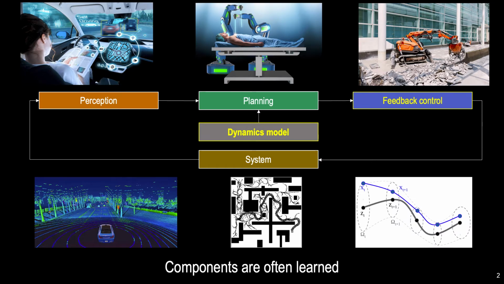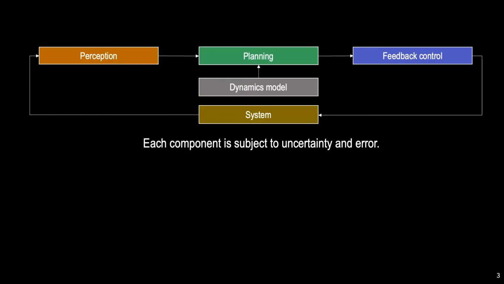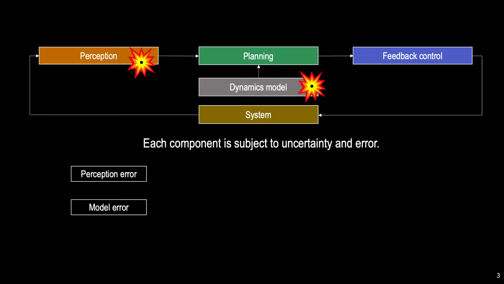A growing trend is that to improve performance, many of these components may be learned from data, especially perception, where deep learning has made major strides. However, these learned components can be quite prone to error, which can exacerbate the fragility of this pipeline. For instance, our perception system may fail if it is evaluated out of distribution. The same goes for the dynamics model.